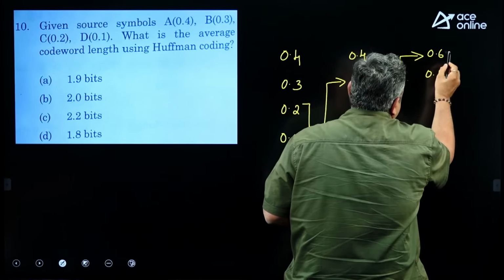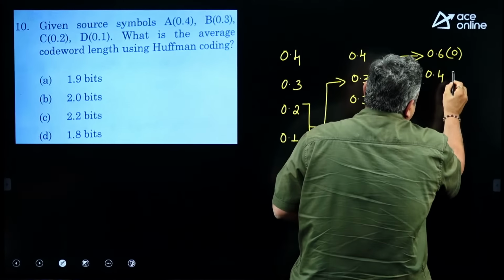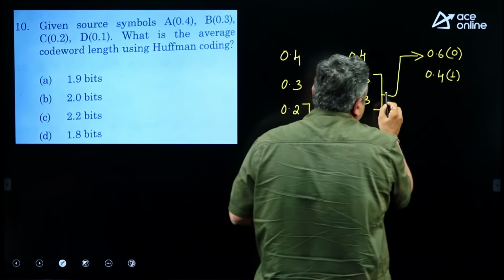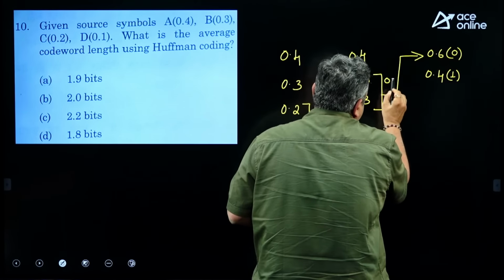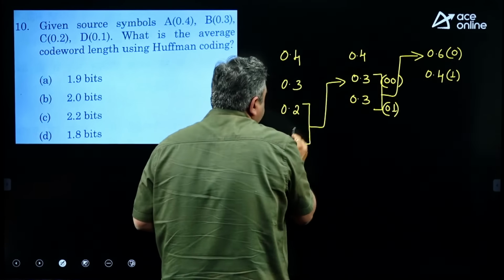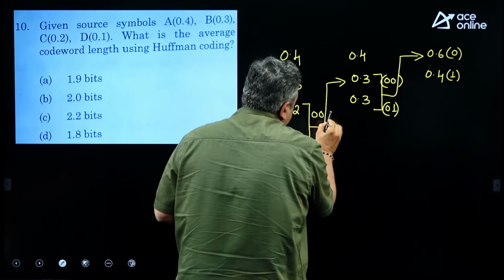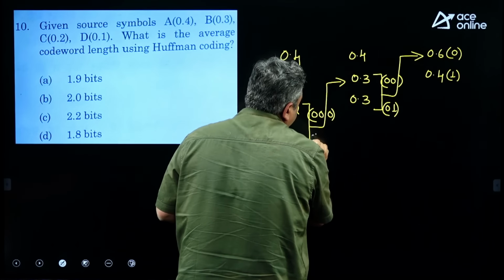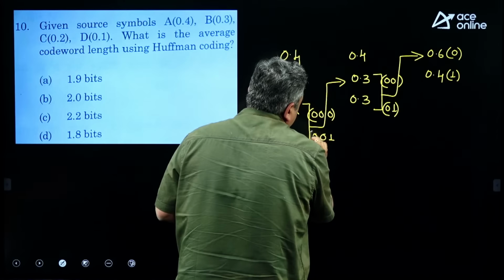It is up to you, if you want you can keep this as 0 and make the other 1. So, this 0 now comes here. I am making it 0 0 and 0 1. And this 0 0, when it comes here, becomes 0 0 0 and 0 0 1.